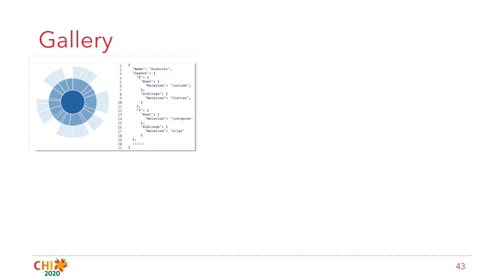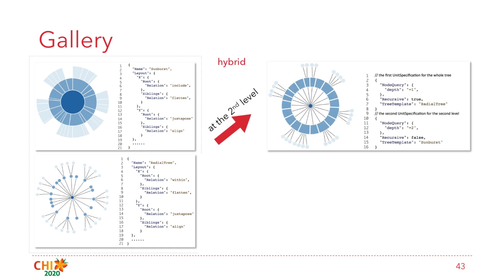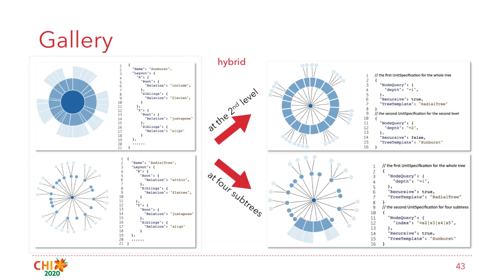Therefore, GoTree is suitable to construct the hybrid of different tree realizations. For example, based on the Sunburst tree realization and radial tree realization, we can hybridize these two realizations at a specific level to get the top right result, and at a specific subtree to get the bottom right result.